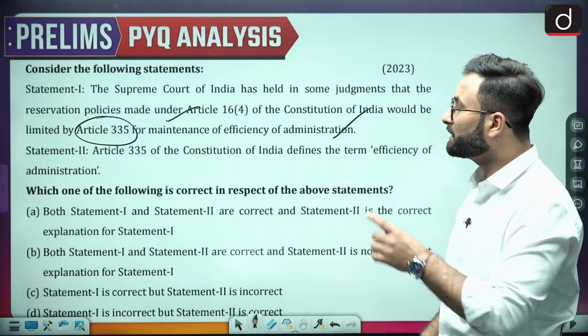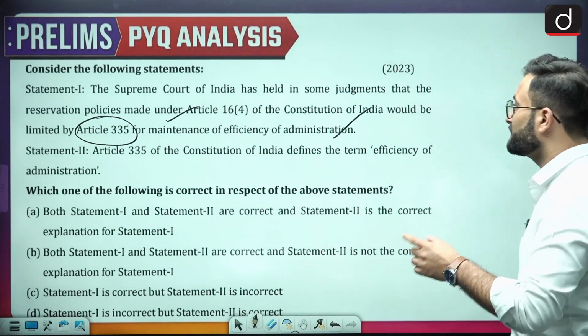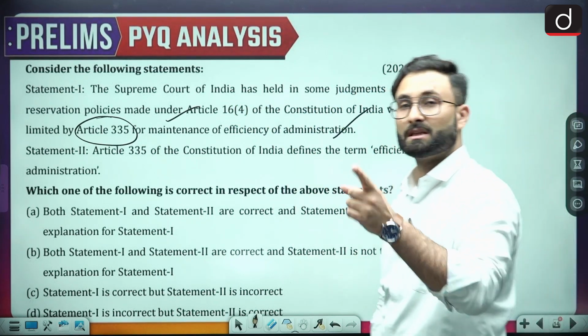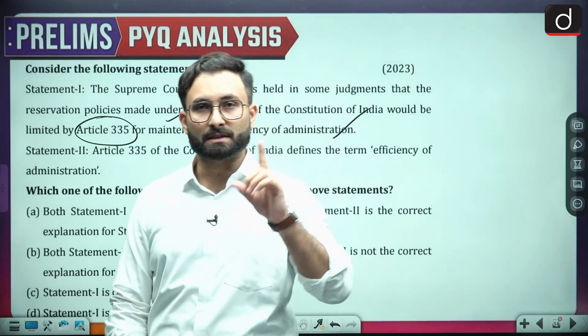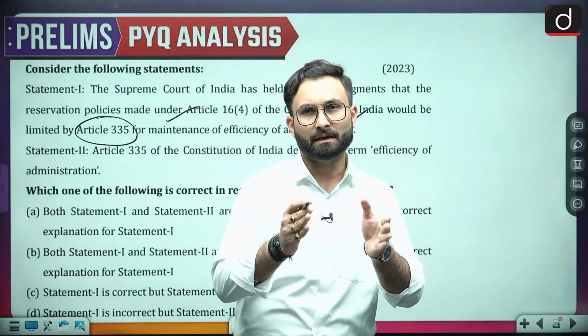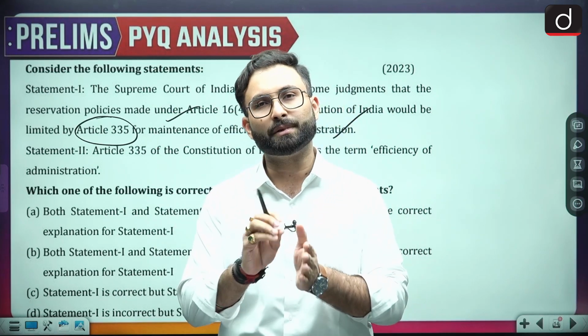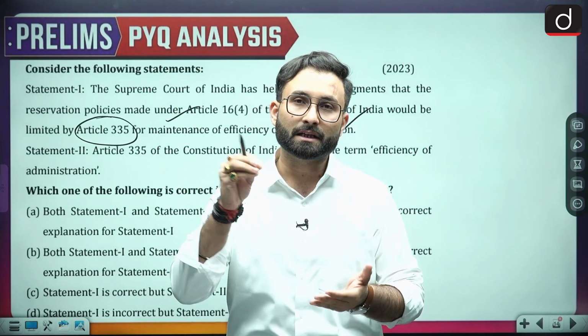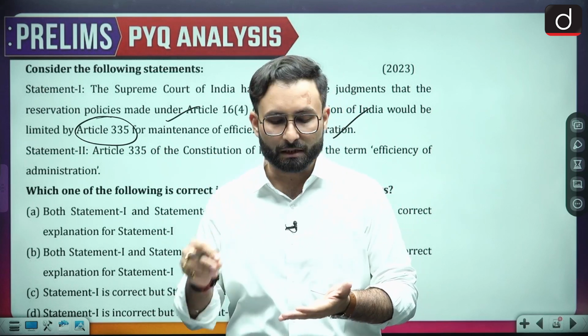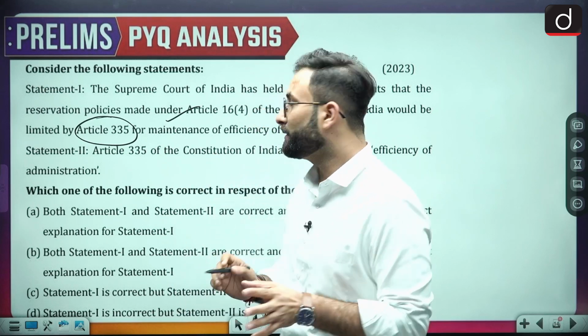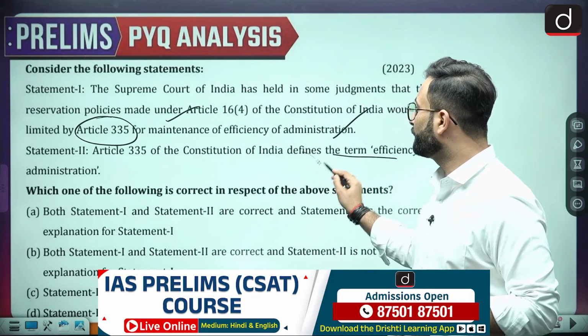Second statement: Article 335 of the Constitution of India defines the term efficiency of administration. Again, in the earlier episodes, we have discussed that there are certain terms which are asked again and again, and they are asking a simple fact about whether it has been defined in the Constitution or not. So here we can say that this term is not defined in the Constitution.